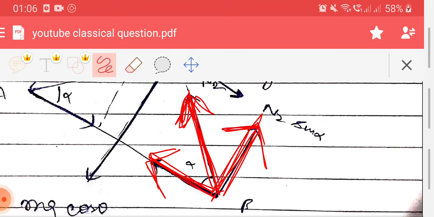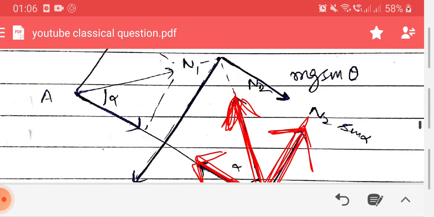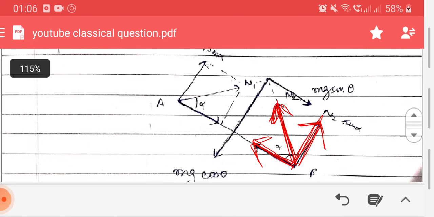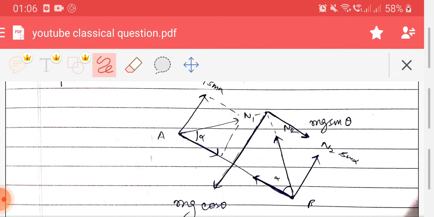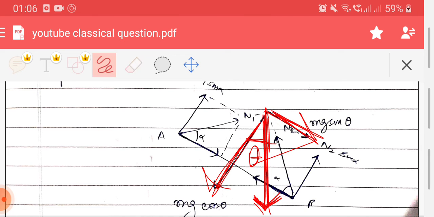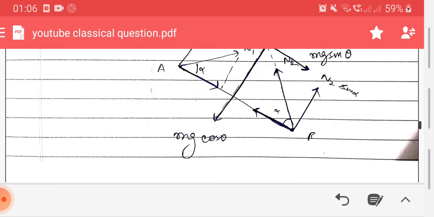On similar grounds, one thing I was left with is mg. Basically mg was acting downward, and this was the angle theta, which all of us know from the initiation of laws of motion when we studied in college physics or higher secondary school physics. About this angle theta, we know this component is mg cos theta and this component is mg sin theta.